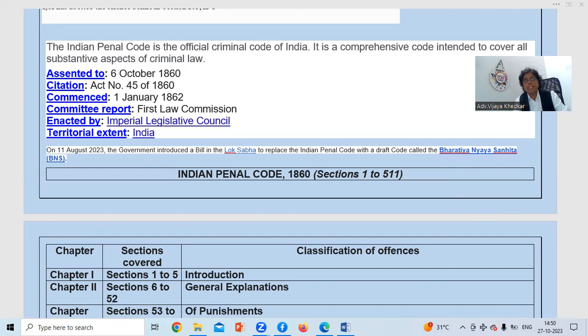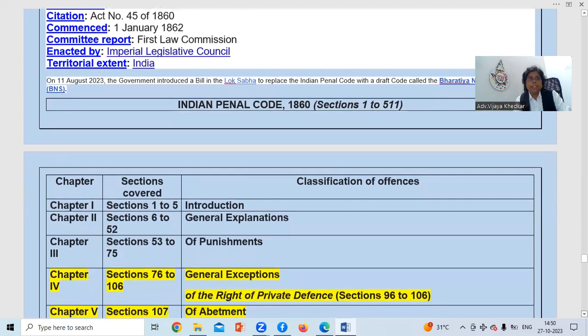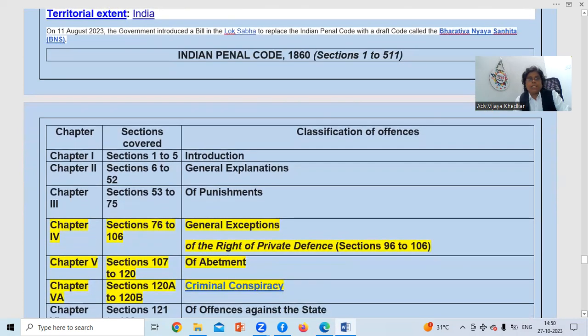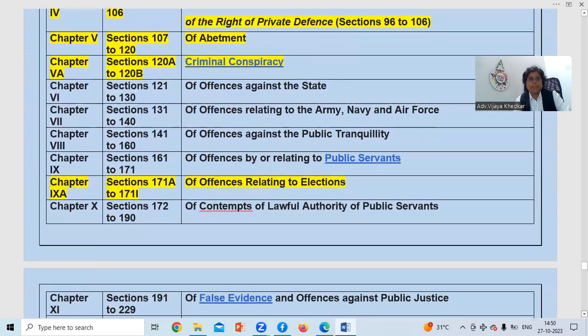And how many chapters are there in this? It is very interesting to know, and which chapters are important from our exam point of view. I have highlighted that. So this is chapter 1. Total chapters are 23.